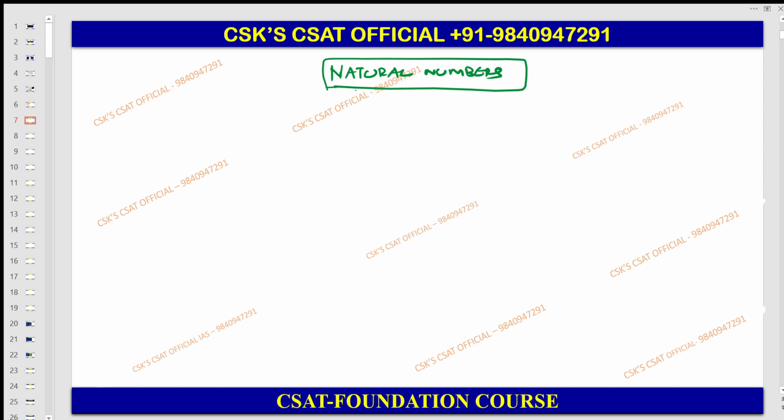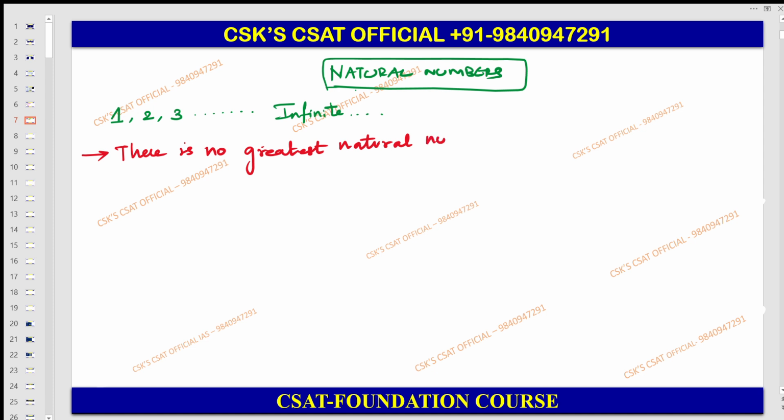Why natural number? Natural numbers constitute 1, 2, 3, etcetera. So I am taking this as infinite first of all. In day-to-day life we are having this here, right? Now you can know that there is no greatest natural number. Can you say in an infinite natural number series which one will be the greatest natural number? You can't say that one.